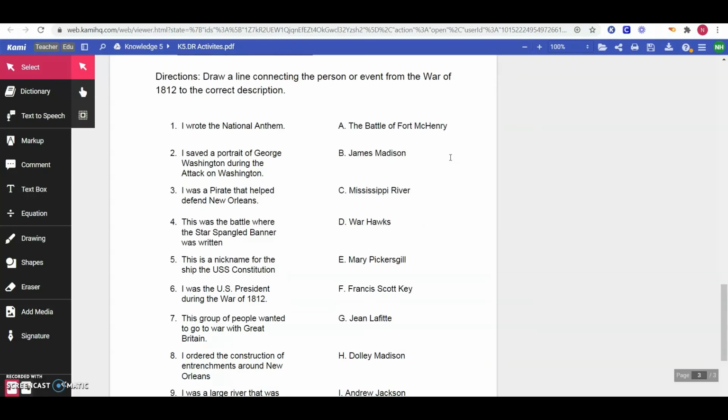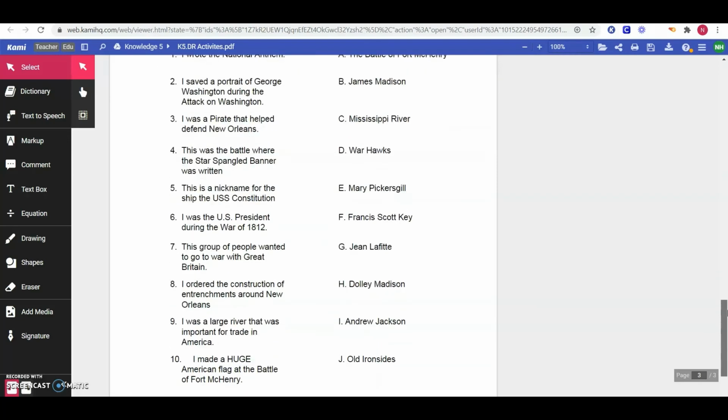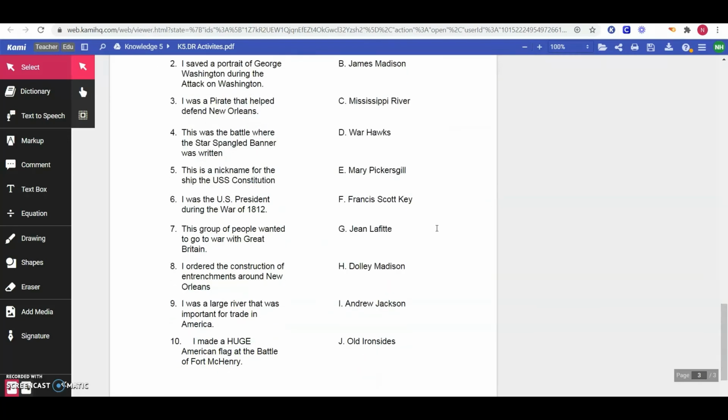A, the Battle of Fort McHenry. B, James Madison. C, the Mississippi River. D, Warhawks. E, Mary Pickersgill. F, Francis Scott Key. G, Jean Lafitte. H, Dolly Madison. I, Andrew Jackson. J, Old Ironsides.